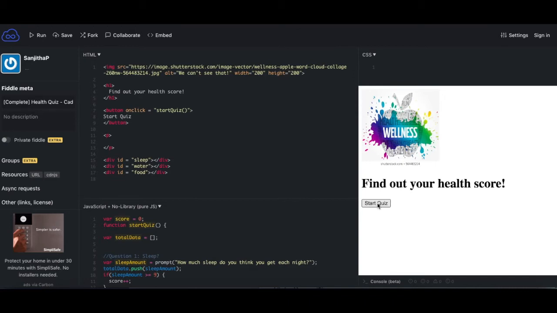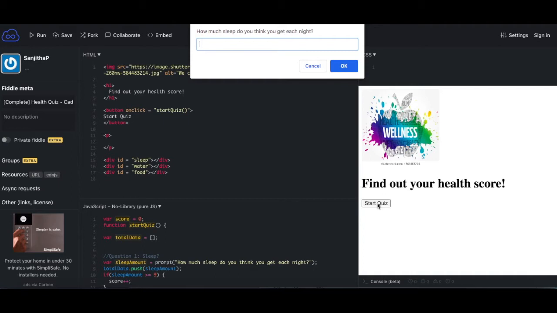So what this is, is like a quiz to assess somebody's quote-unquote health score. Now, it's going to ask a few questions. It's going to ask about the user's sleep, how much water they are getting, and whether they choose to eat healthy food or not. It assesses their answer, and based off of the answer that the user types in, they're going to add points to a final score and then ultimately output that final score. So it's a health score between 1 and 3, 3 being good. So let's click on Start Quiz.